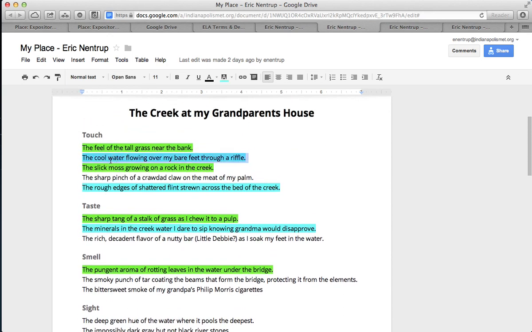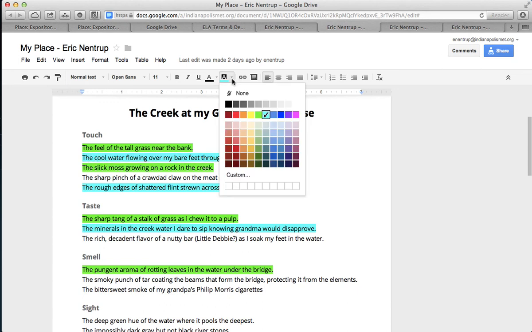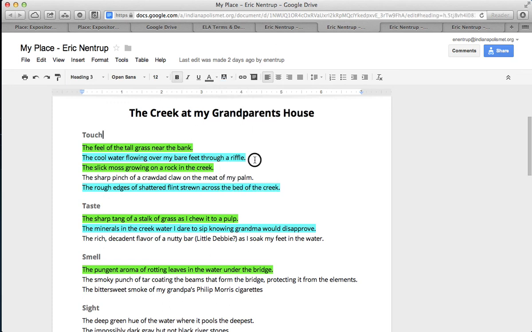I repeated this idea with another theme. So the next idea was cool water flowing over my bare feet. Since water is blue, I decided it'd be fun to make it blue too. Then I went looking for other things like that. And even within touch, I felt like I had the idea of these rocks in the water itself. So I'm basically describing the properties of the creek itself.